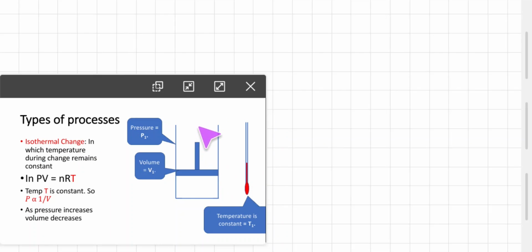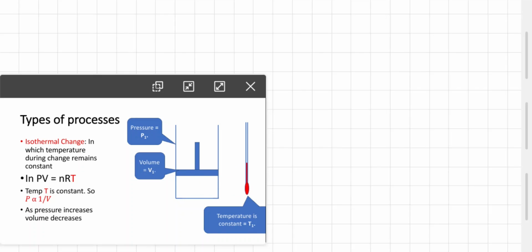Remember that in spite of the volume being decreased, that means the gas is compressed, naturally temperature should have increased. But here we don't get the change in temperature, that means some amount of heat is given to the surrounding and the temperature is maintained.